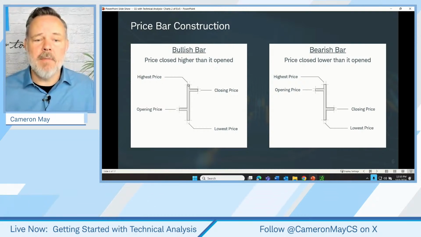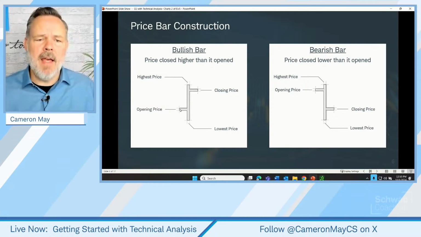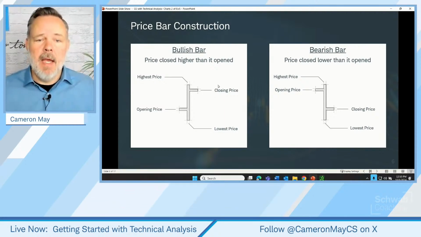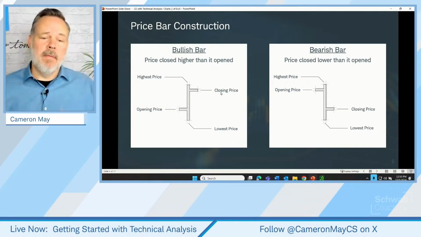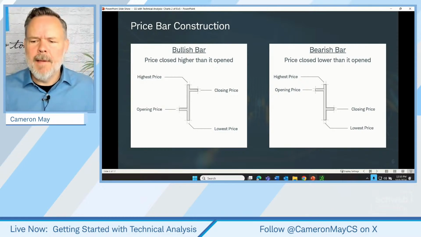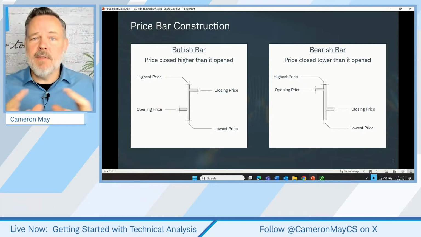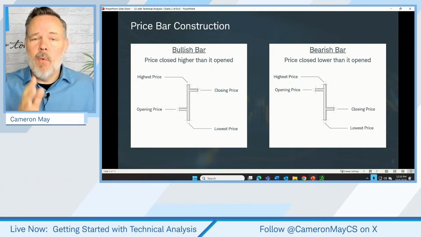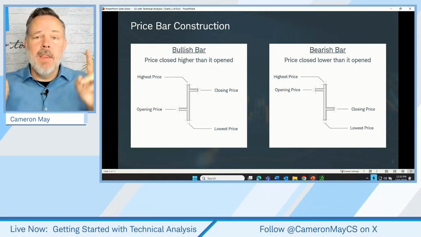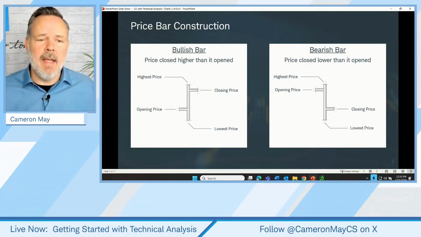So the top of the bar is the highest price, bottom of the bar is the lowest price, and then the little tick out to the left is our opening price for our selected time frame, the opening for the day in our example. And then the tick sticking out to the right is the closing price. So it's basically telling us 4 points of information, but really what it allows the trader to do is reconstruct for themselves at a glance what has happened for their selected time frame. So it might tell us, in the case of a day, the story of trading for that day.